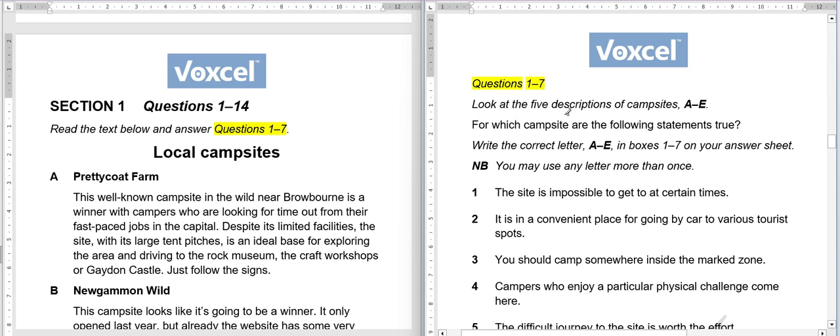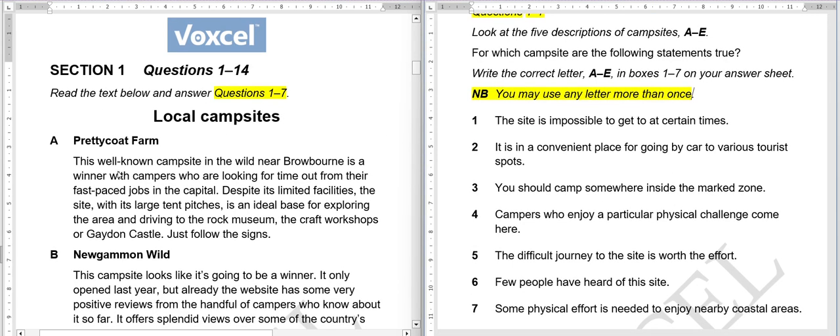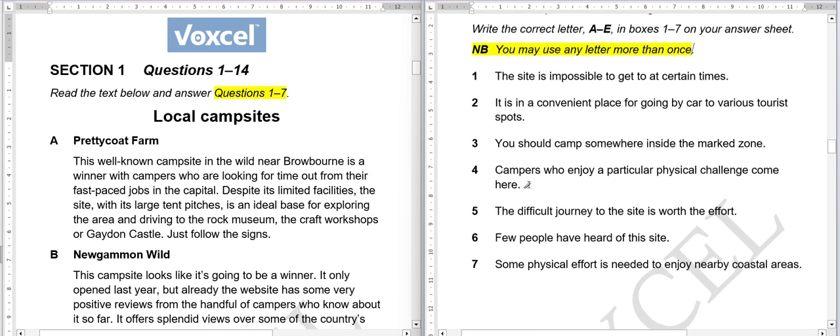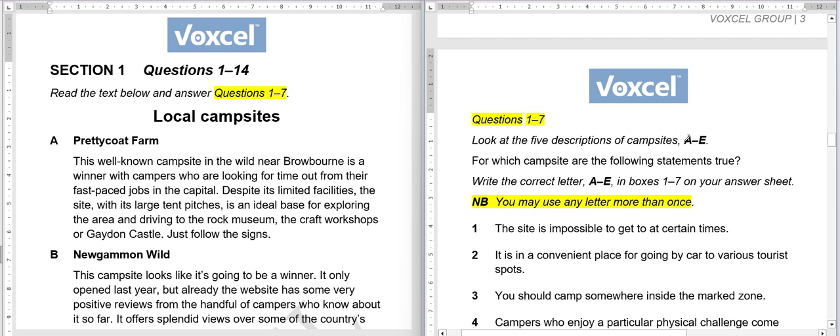Look at the 5 descriptions of campsites A to E. For which campsites are the following information true? Write the correct letter in boxes. You may use any letter more than once. We are gonna read the first paragraph and see what kind of information is in it. We have 5 paragraphs but 7 questions, so obviously we will need to repeat a letter more than once.